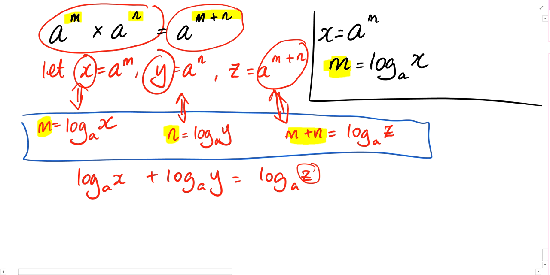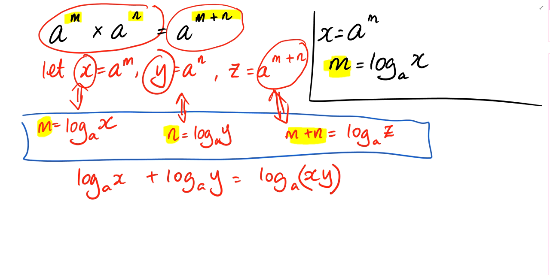Z equals x times y, right? So this z is now replaced by xy. When I write it this way, there's a bracket over here: log base a xy equals log base a x plus log base a y.